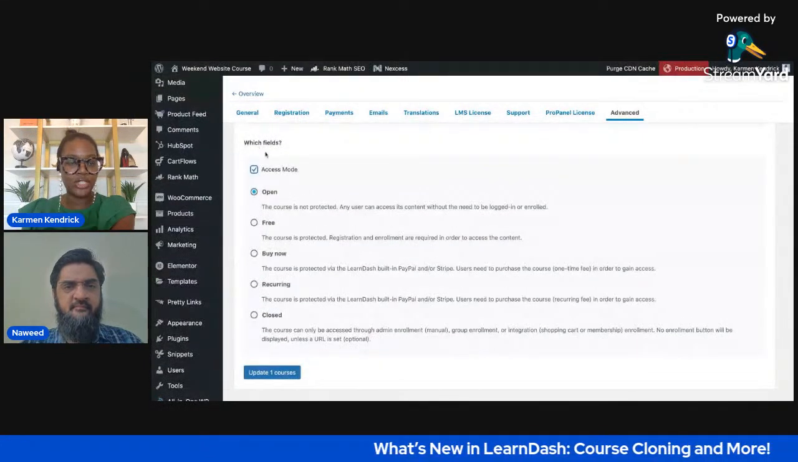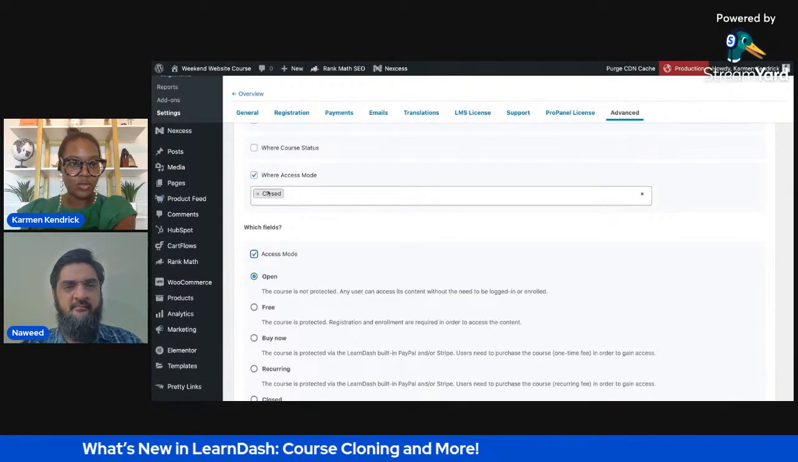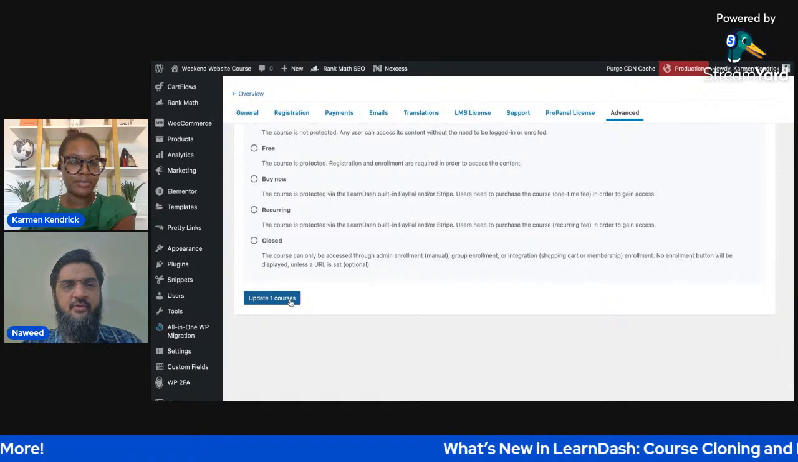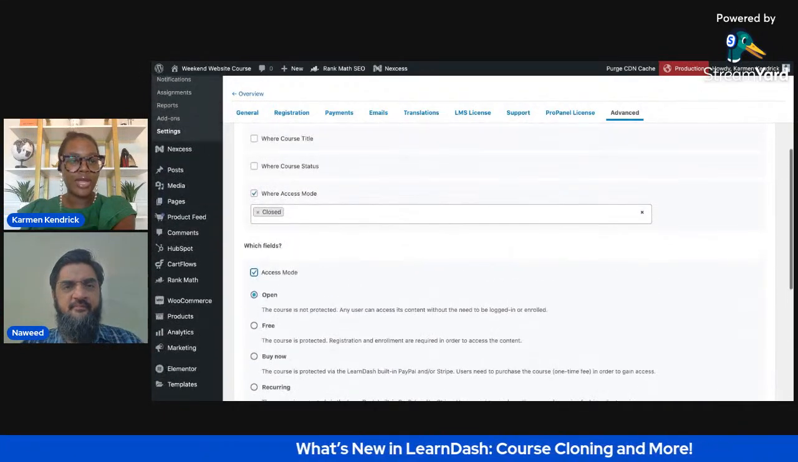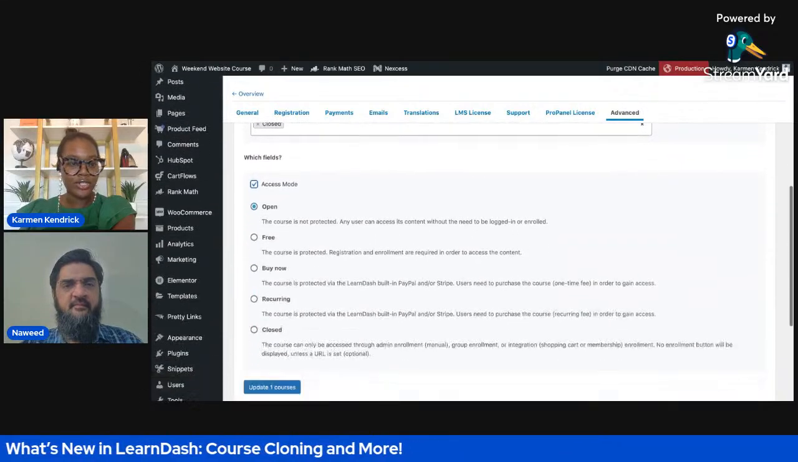And I think when it comes to which fields, it allows you to change whatever that may be. So I guess where the access mode is closed, it'll say which fields, and I can make this open. Yes, basically you can change closed to something else. I think I had that mixed up before. So yeah, that is how that works.